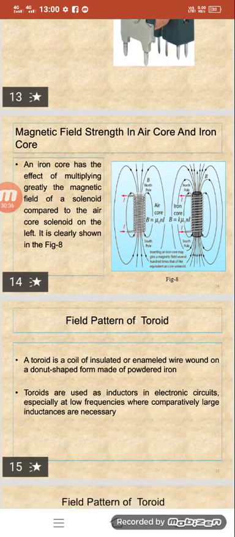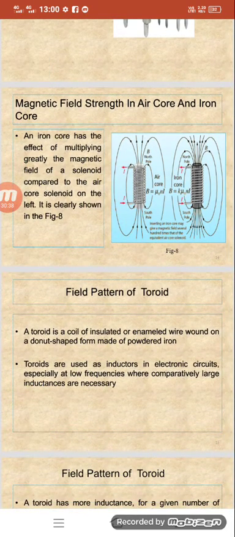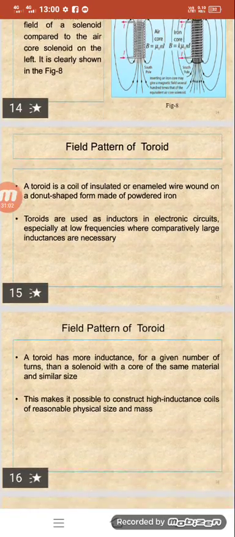Now going on to the discussion about the field pattern of a toroid. A toroid is a coil of insulated or enameled wire wound on a donut-shaped form made of powdered iron. Toroids are used as inductors in electric circuits, especially at low frequencies where comparatively large inductances are necessary. Field patterns of a toroid.